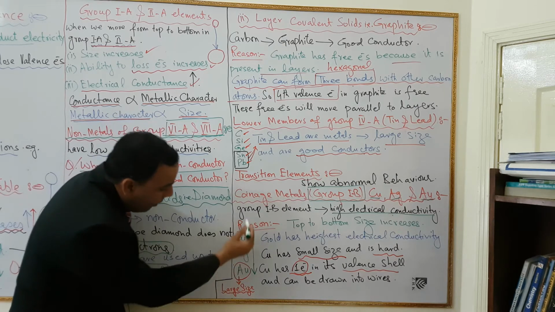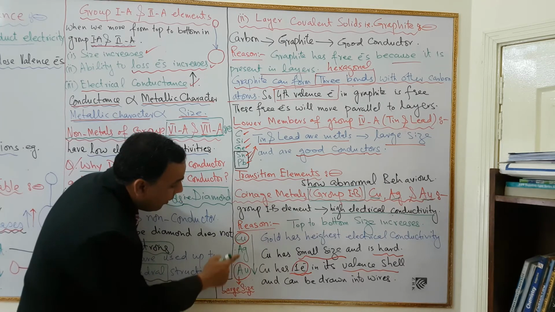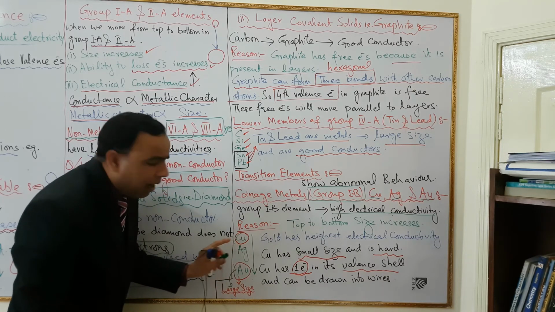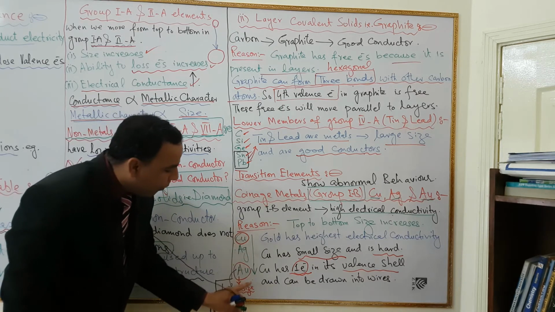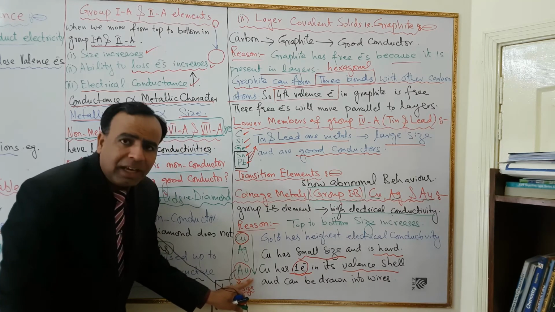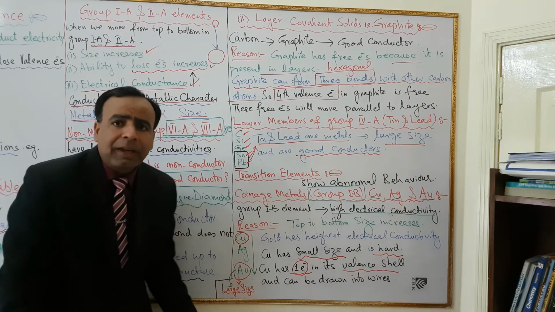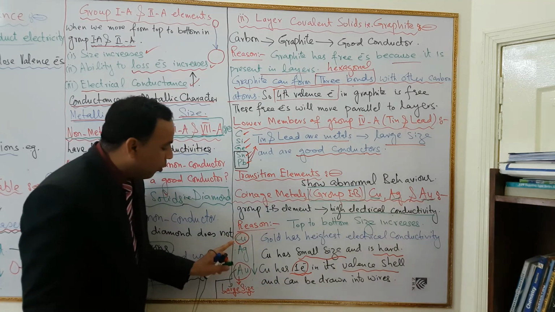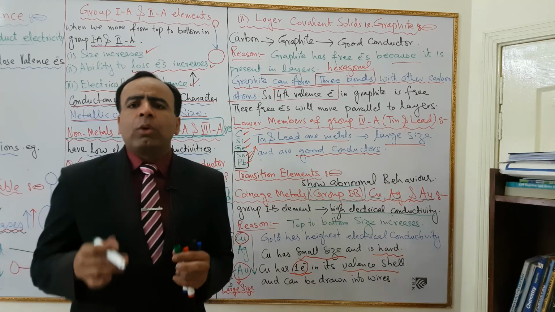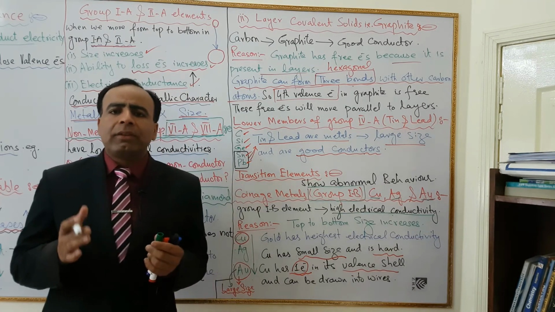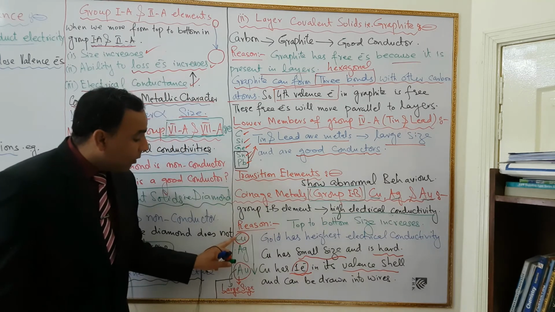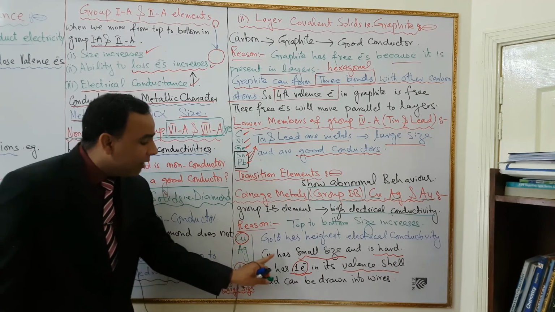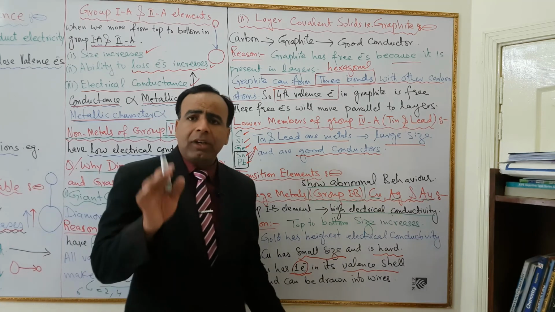Gold is larger in size as compared to copper. Therefore, gold has the highest electrical conductivity. Copper has a small size, but it is also a very good conductor.